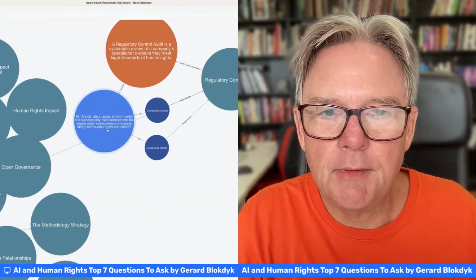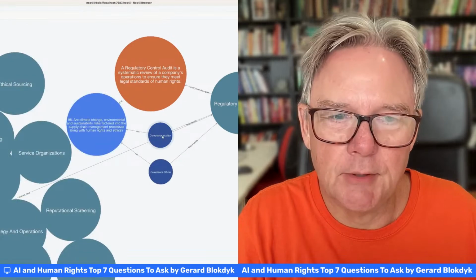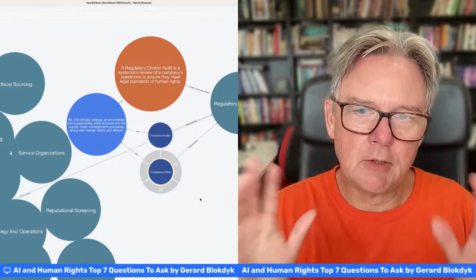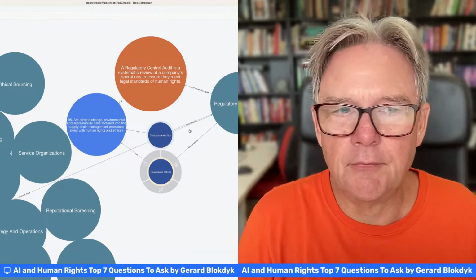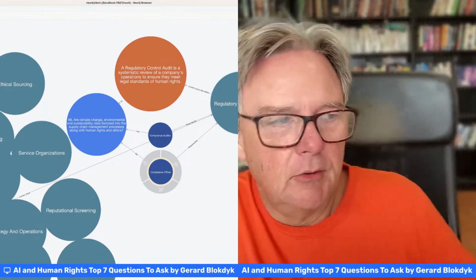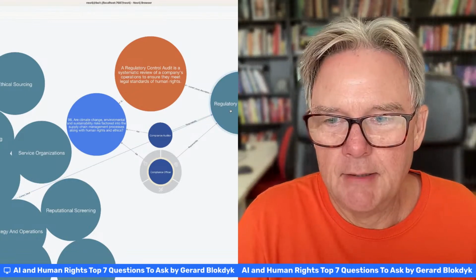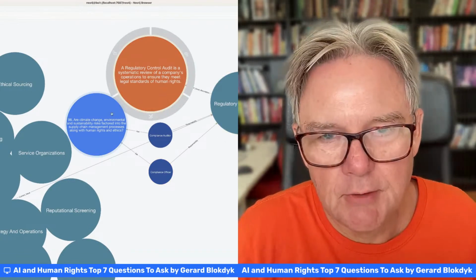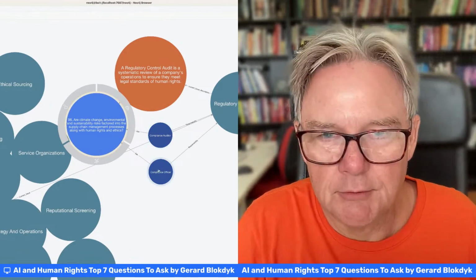Now, if I open that one up, I get a control question to ask. And I ask that question of these people: compliance auditor and compliance officer. Now you already noticed that in this data set we have several areas. So we've got the main area, which is human rights and AI, and we've got sub areas which are related to that one. Regulatory control audit, we opened that one up. We've got an explanation and a control question. So the question you should be asking of these people: compliance auditor and compliance officer.